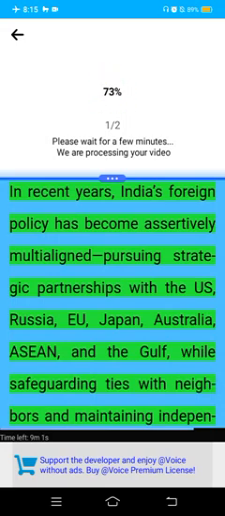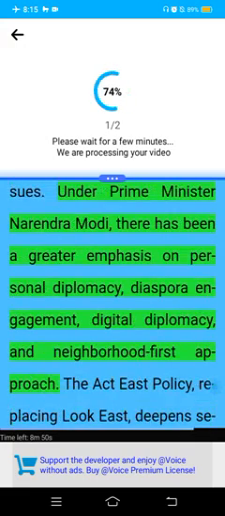India's foreign policy has become assertively multi-aligned, pursuing strategic partnerships with the US, Russia, EU, Japan, Australia, ASEAN, and the Gulf, while safeguarding ties with neighbors and maintaining independent positions on global issues. Under Prime Minister Narendra Modi, there has been a greater emphasis on personal diplomacy, diaspora engagement, digital diplomacy, and a neighborhood-first approach.